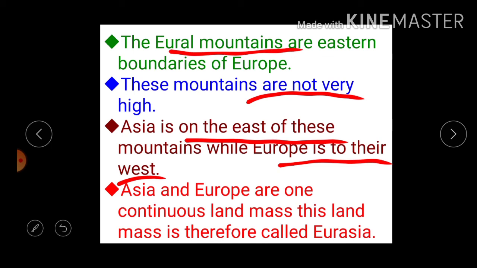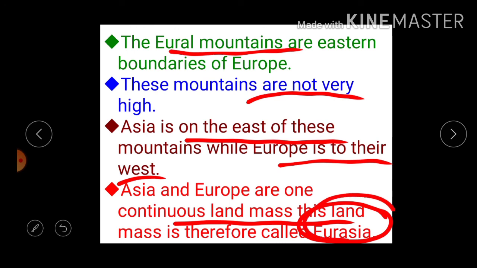Asia and Europe are one continuous landmass. That's why this landmass is also called Eurasia. Asia and Europe share Russia. Half of Russia is located in Europe and half in Asia. That's why Russia is also called Eurasia.